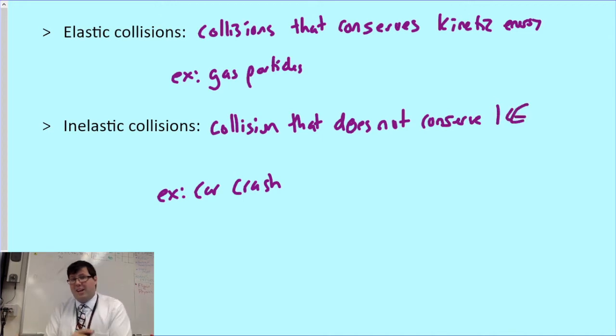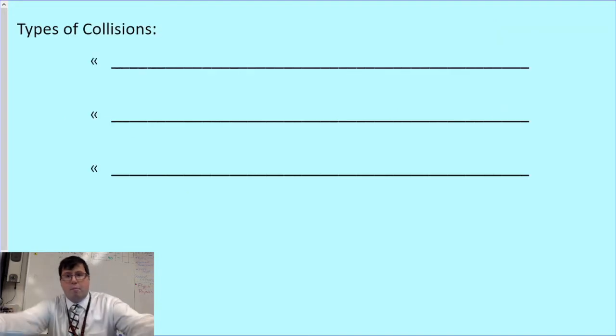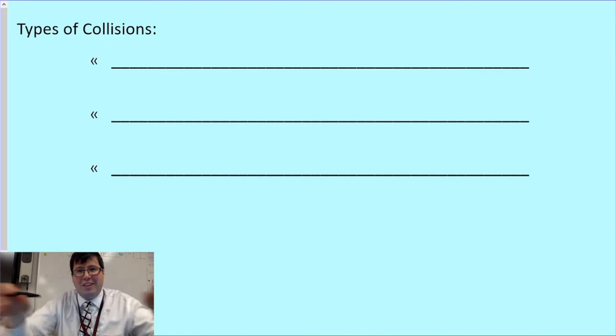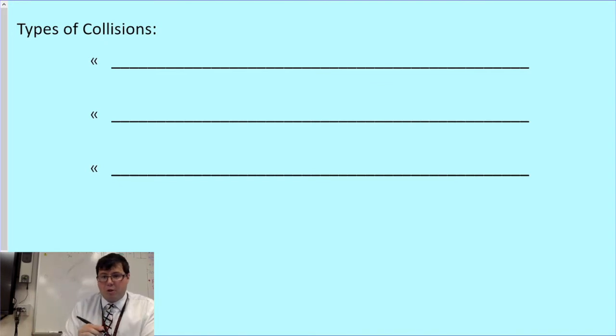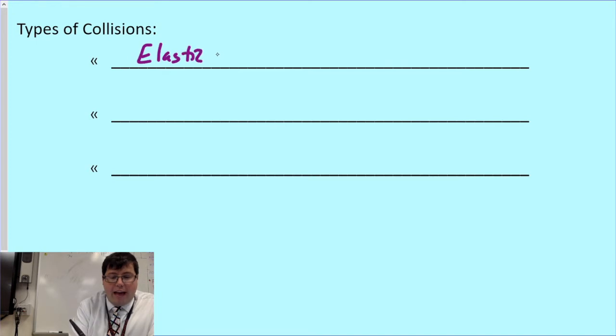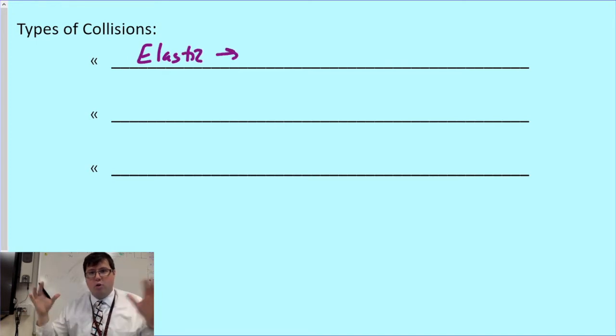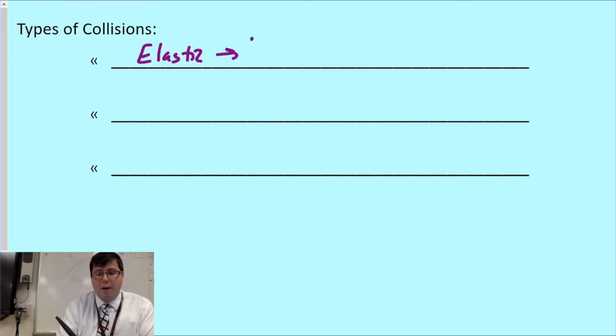Now, let's take a look at the types of collisions that we're going to have to do mathematical calculations on. There are three broad types of collisions that we're going to see here. The first one is a type of elastic collision. What we're going to take a look at are elastic collisions that have two objects that bounce off each other. So bounces are what we're going to consider first.